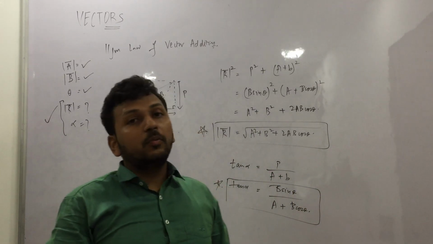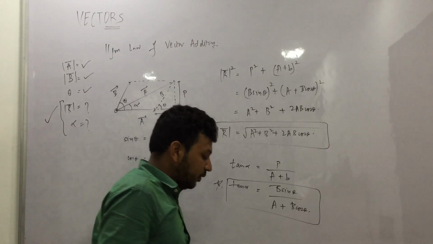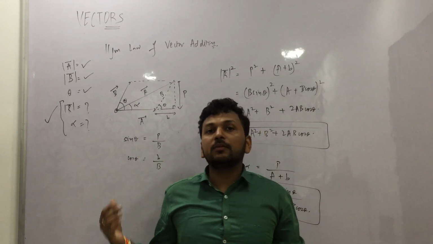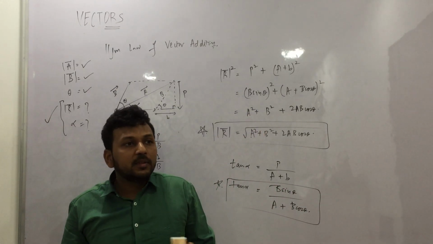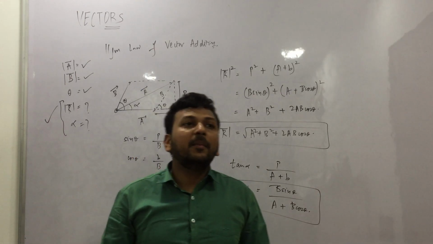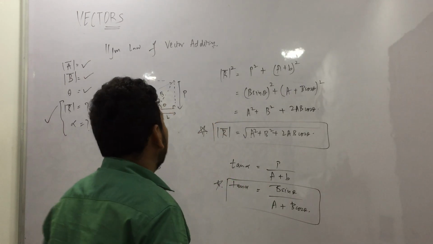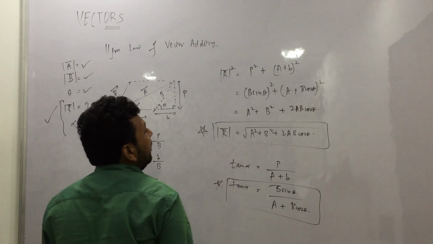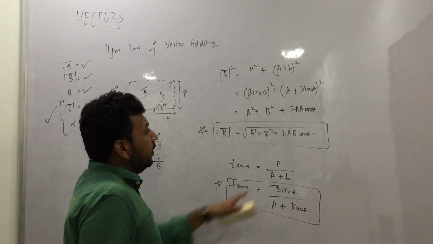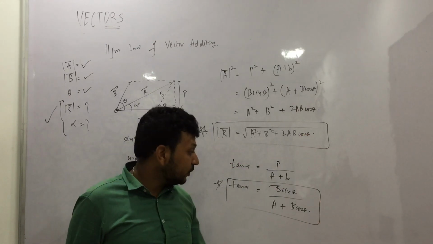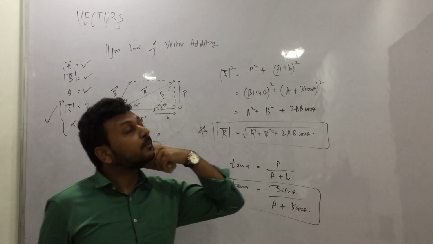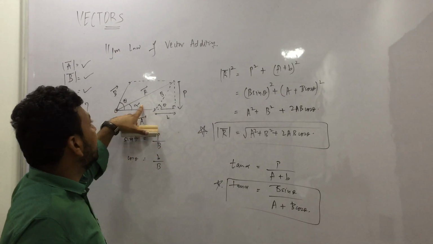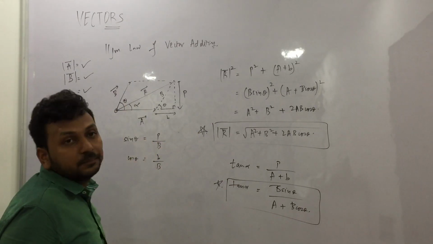You cannot simply say 2 plus 2 will give 4. Obviously general people who do not know this will call you a fool, because obviously 2 plus 2 is 4, right? But it is not the case. 2 plus 2 is not always 4. 2 and 2 will combine to give something called R, which depends on theta, and this will be the direction. As you see, this direction alpha has come between A and R.